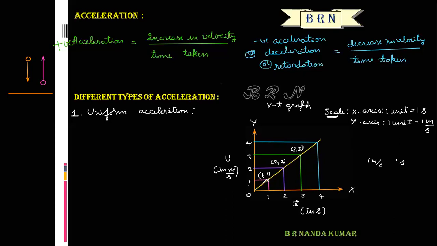Now join all these points, and we get a straight line passing through the origin.